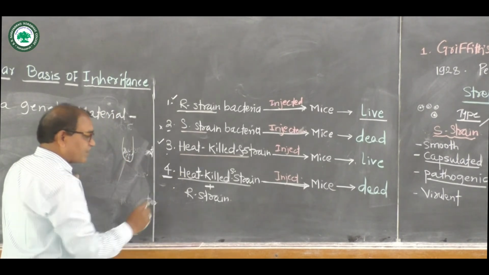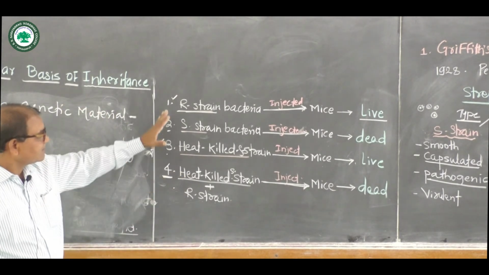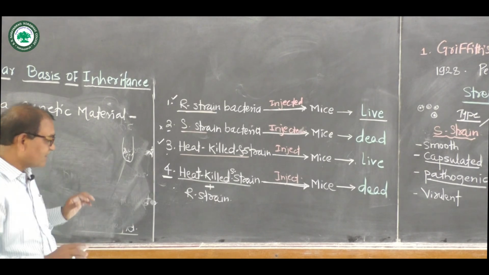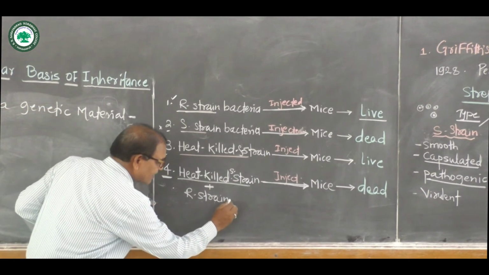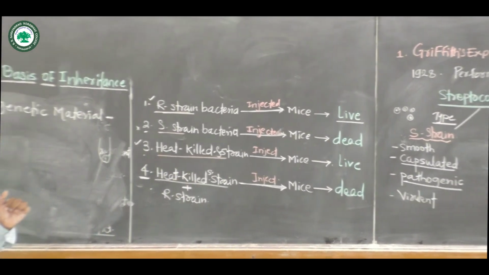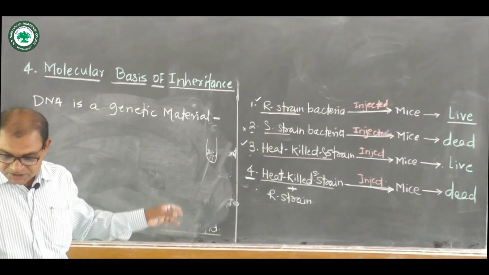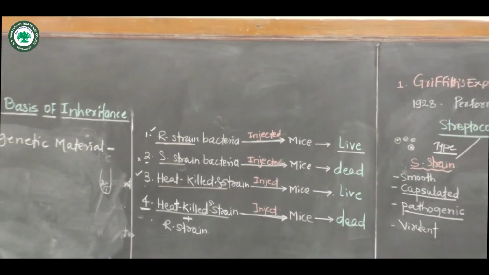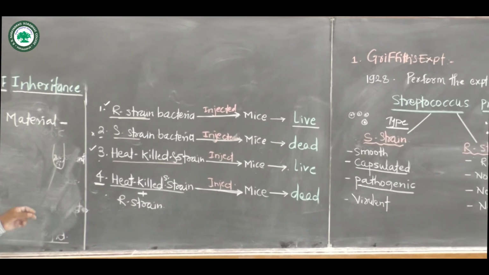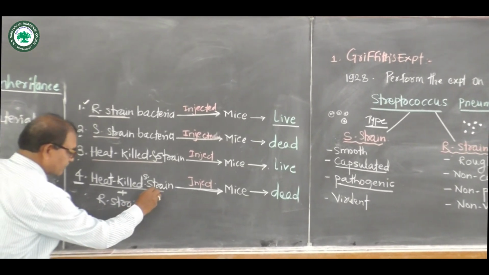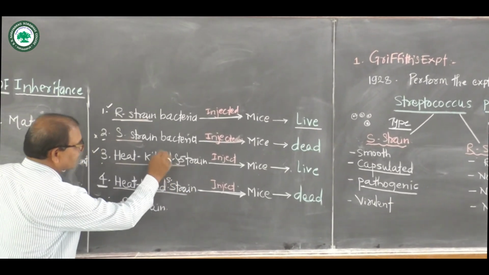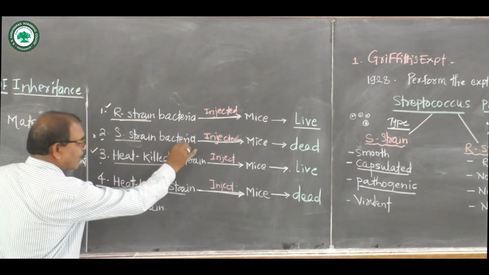First of all, Griffith concluded that there are smooth bacteria as well as rough bacteria. This smooth bacteria is a virulent bacteria.